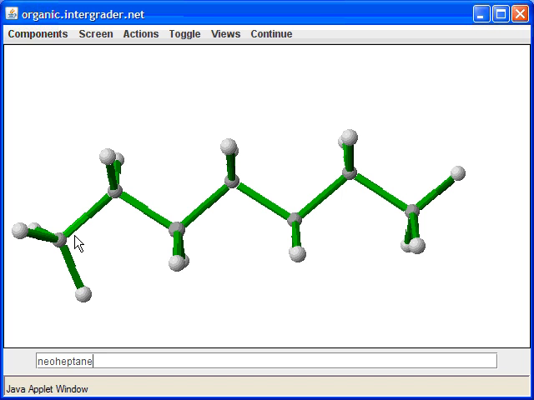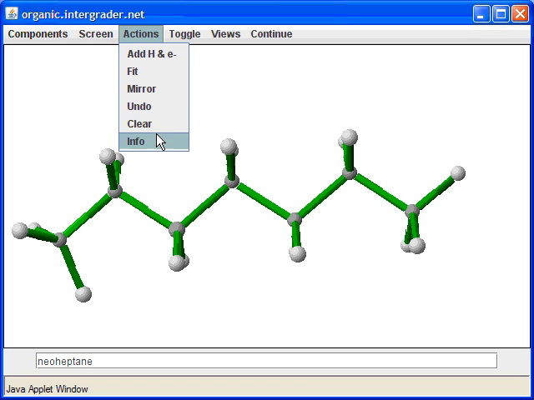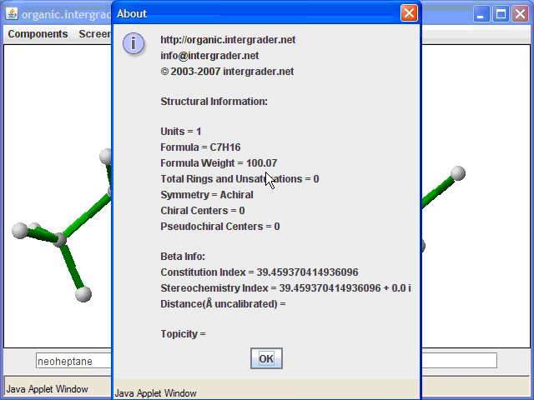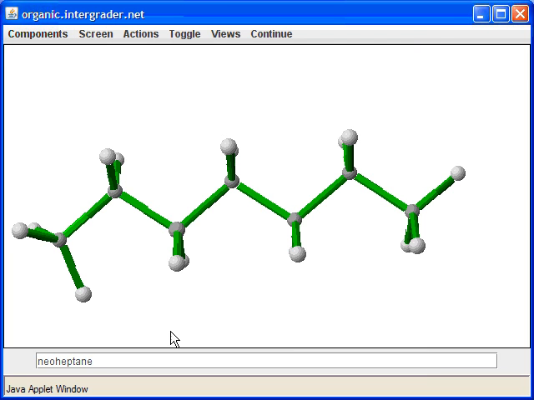So anyway, this compound also has 7 carbons and it has 16 hydrogens on it. Just prove it to yourself. This is what? 3 plus 3 plus 2 plus 2 plus 2 plus 2 plus 2. If you don't believe me, go ahead and look at the info window. Go ahead and press Sigma Framework only, just to count. And there it is, 7 carbons, 16 hydrogens. So again, this compound, neoheptane and normal heptane, are constitutional isomers of each other. They have the same atoms, but the atoms are attached in a different fashion.